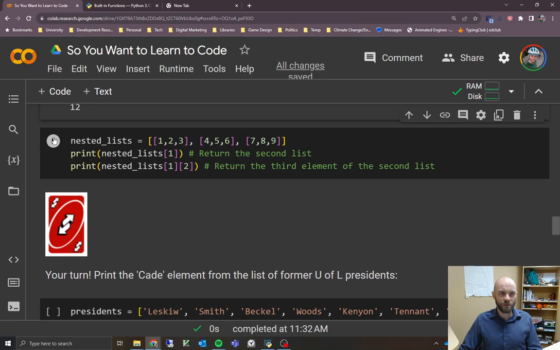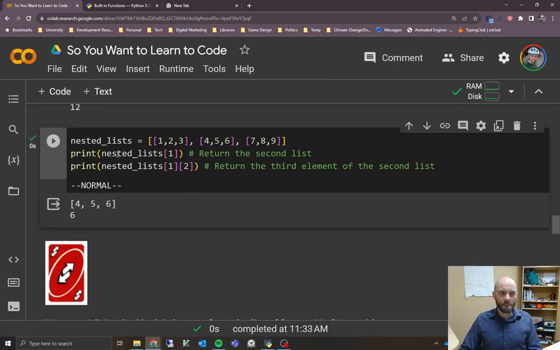Let's run this just to make sure we understand how it works. The first thing we're doing is printing out nested lists with index 1, which is this middle one here, 0, 1. And it gets this whole list back, 4, 5, 6. If you wanted to get 6 from there, we would use index 2, 0, 1, 2. And that's the second example here, getting back the 6 from there.